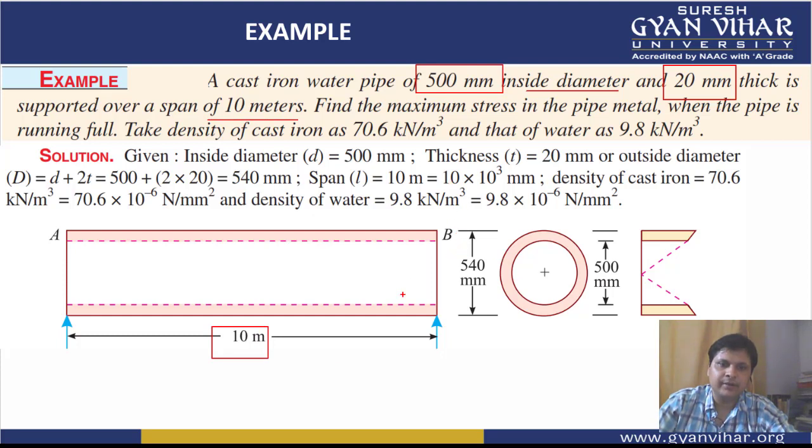500 is the inside diameter, meaning this particular distance is 500, and it is 20 mm thick, meaning 20 mm on this side and 20 mm on this side.